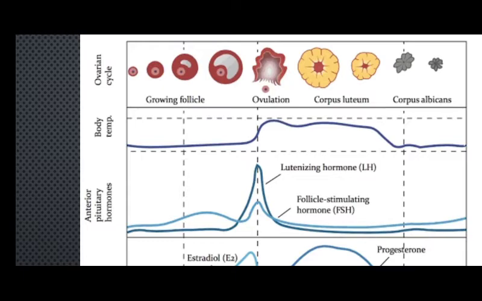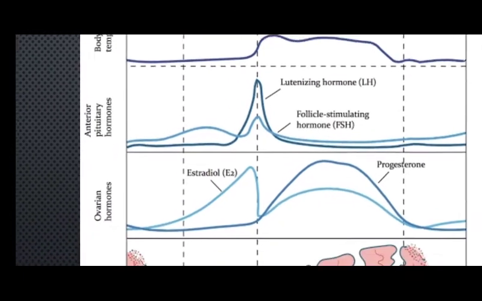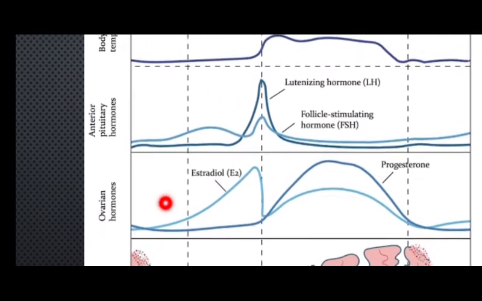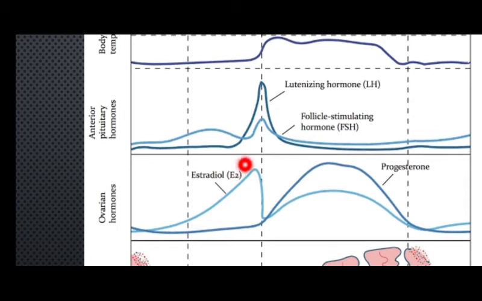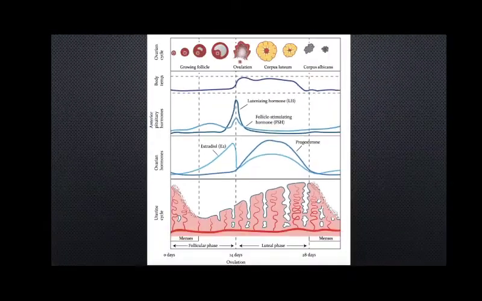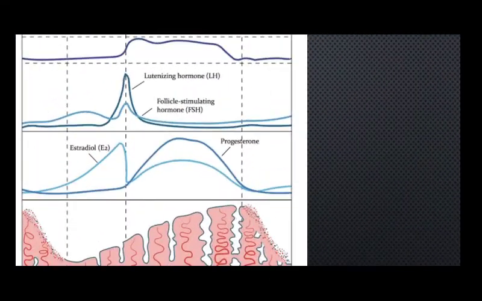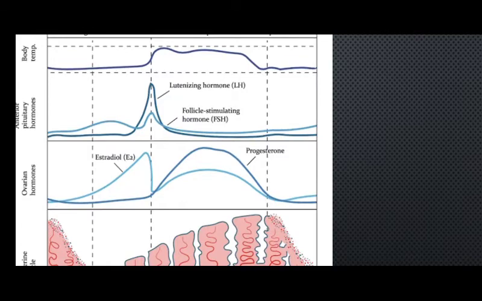Okay, so since the hormone is being produced by the cells right there or by the follicle itself, you are going to see there is an increase in the estradiol secretion. Again, estradiol is represented with the light blue line, and the progesterone is shown in the dark blue line.